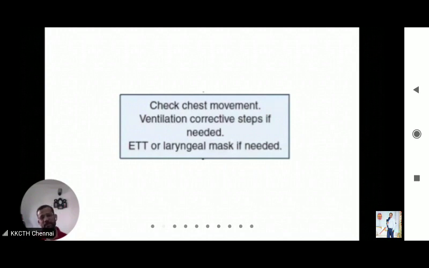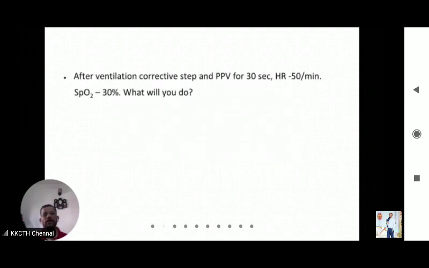Remember, this is a meconium-stained baby. So if you think this meconium is obstructing the airway, you may have to provide endotracheal suctioning for meconium here as part of ventilation corrective measures. After ventilation corrective steps,